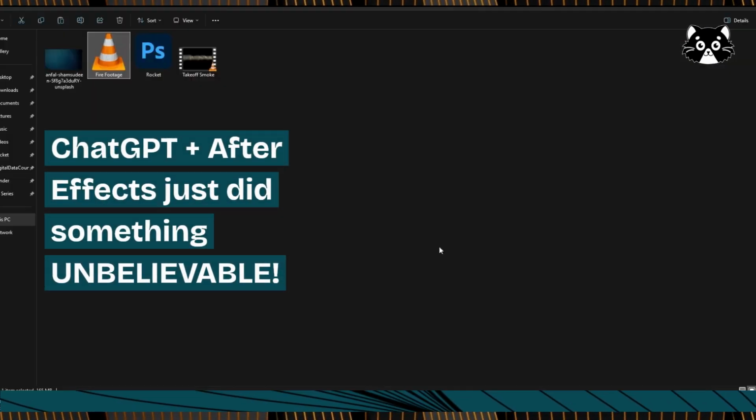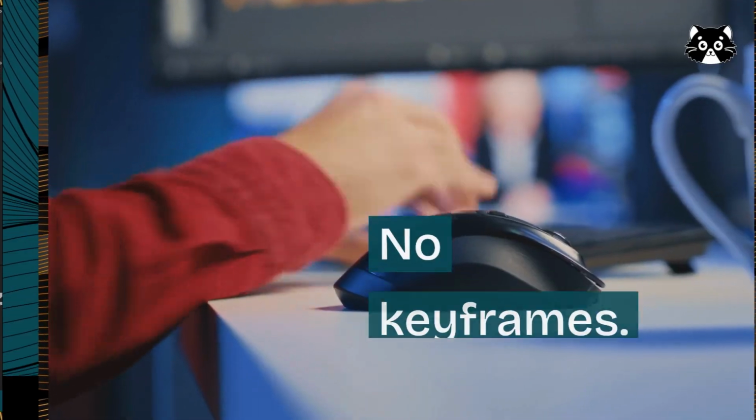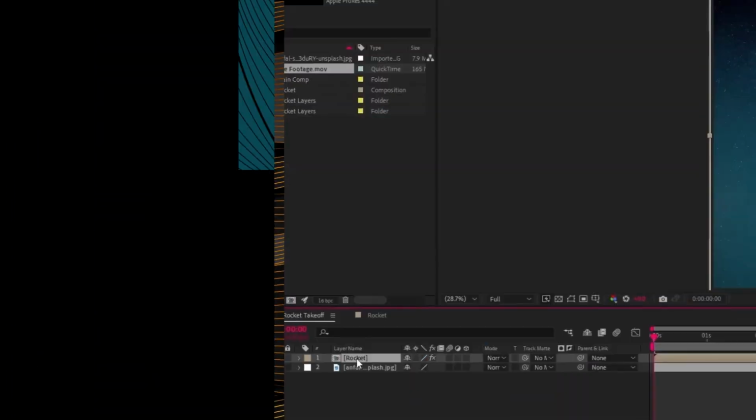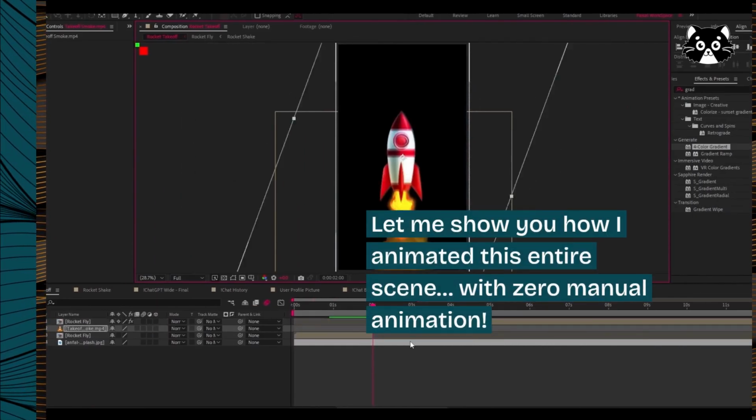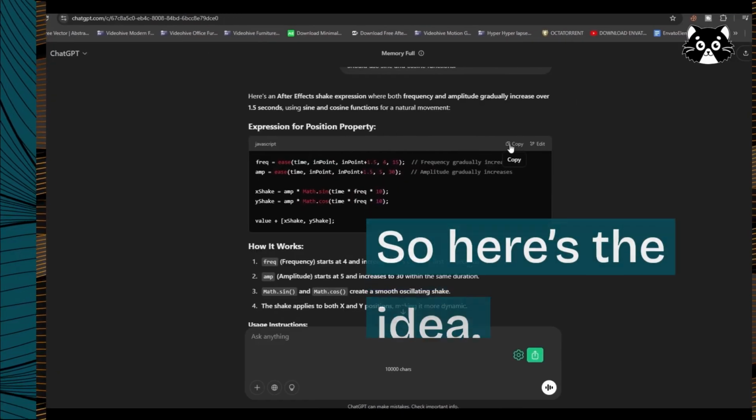ChatGPT plus After Effects just did something unbelievable. No keyframes, just pure AI-generated expressions, and the result, mind-blowing. Let me show you how I animated this entire scene with zero manual animation.